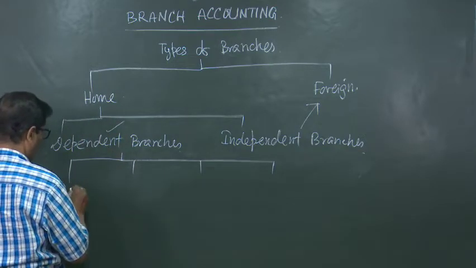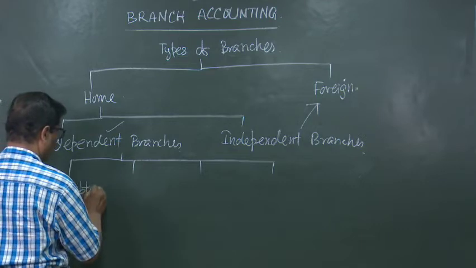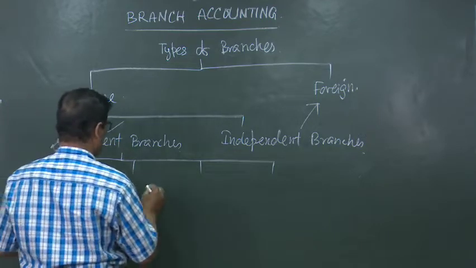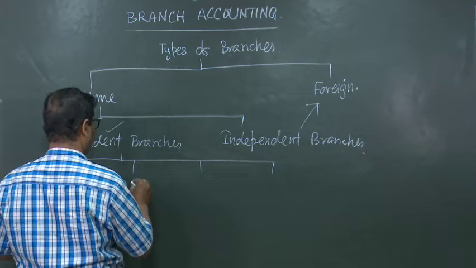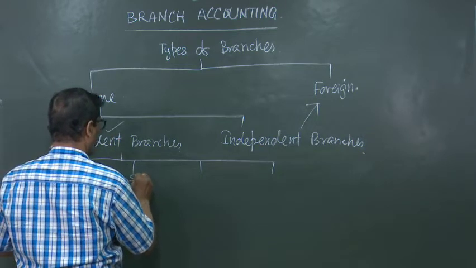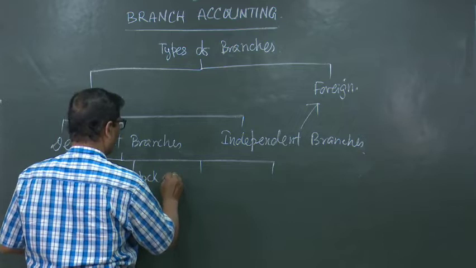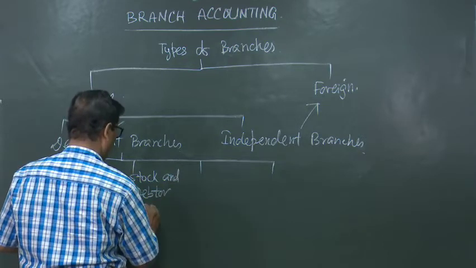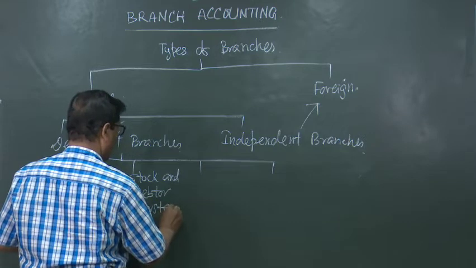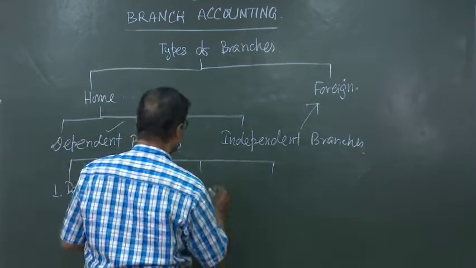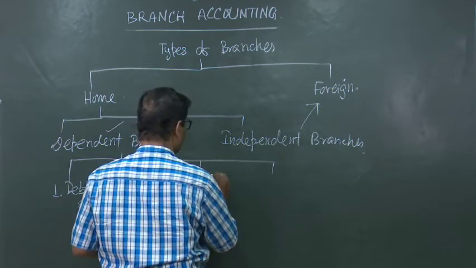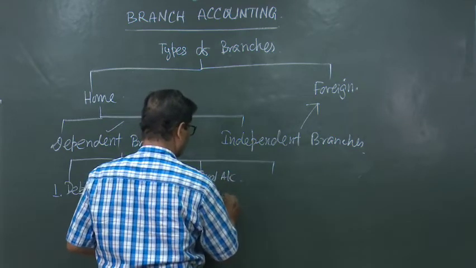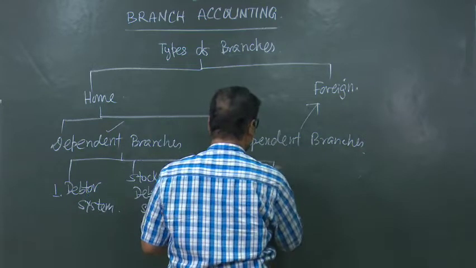One, debtor system. Then stock and debtor system, then you have got final account system, and then wholesale branch system.